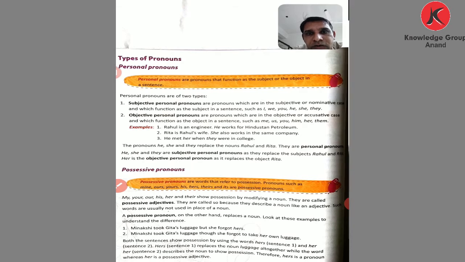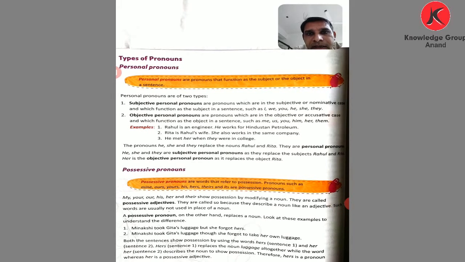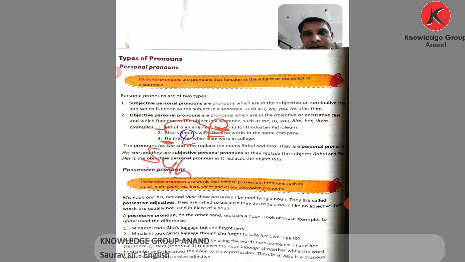He works for Hindustan Petroleum. Okay, he works. So "he" is used at the start of the sentence, so it is a subjective personal pronoun. Rita is Rahul's wife. She also works in the same company. So "she" is used for Rita, subjective. He met her when they were in college. "He" is used as subjective, but here "her" is used as object. So "her" is an objective personal pronoun.